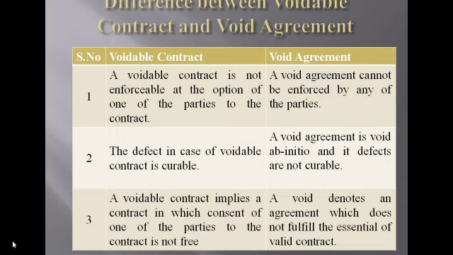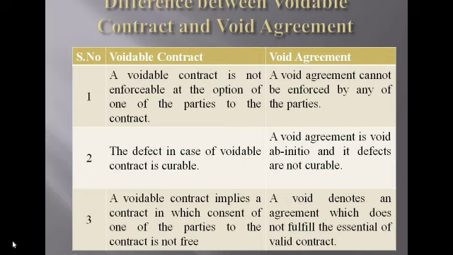The second difference is that any defects in the voidable contract can be cured. We can easily remove the defects. But in void agreement, at the beginning stage itself it becomes invalid, so we cannot remove the defects. And the third difference is, in a voidable contract one party's consent is not free because it is affected by coercion, undue influence, fraud or misrepresentation.